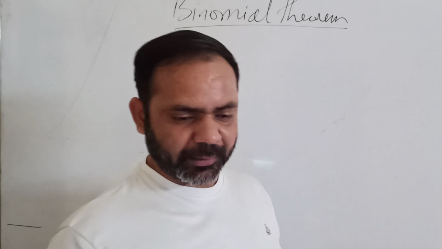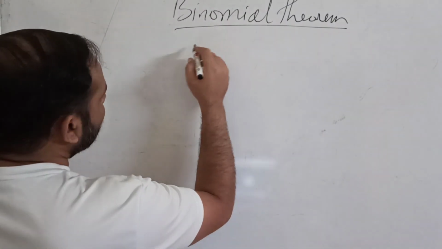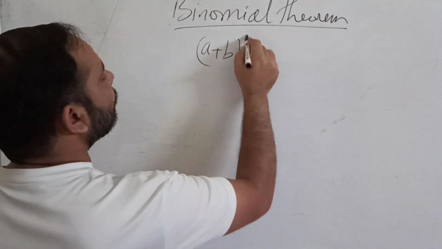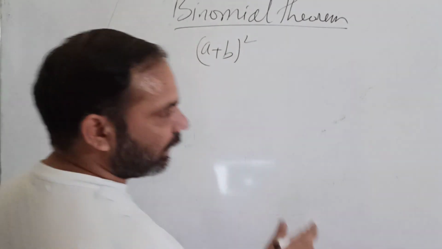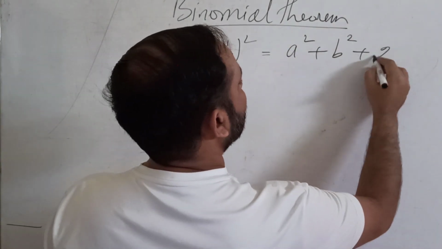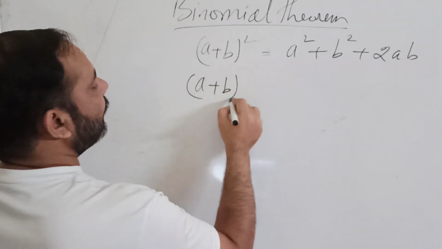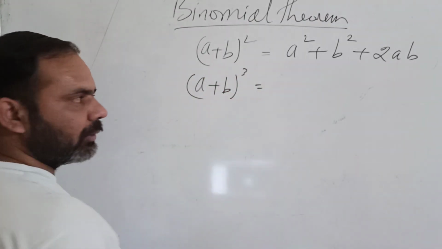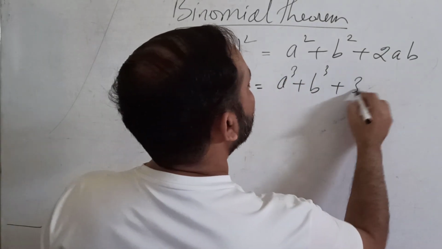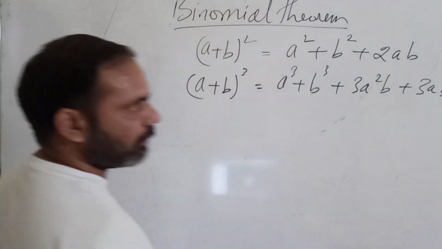Now what is binomial theorem? Before starting that, let me ask you one thing. Suppose you know how much is a plus b whole square. You have a formula for a plus b whole square. It is a square plus b square plus 2ab. You must be knowing what is a plus b whole cube. It is a cube plus b cube plus 3a square b plus 3ab square.